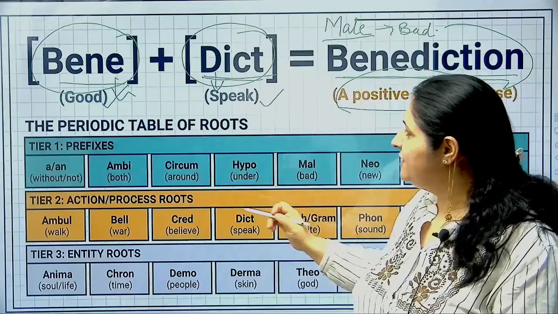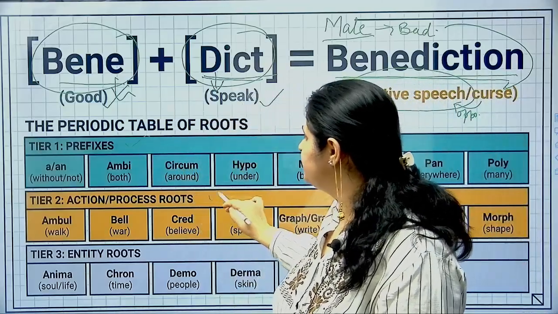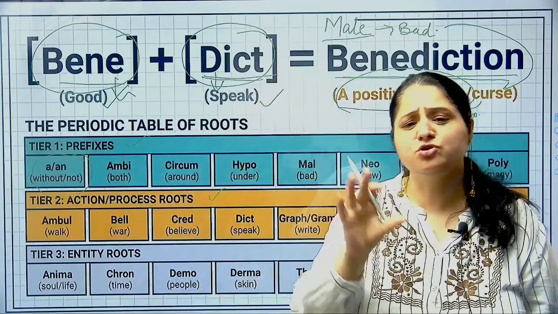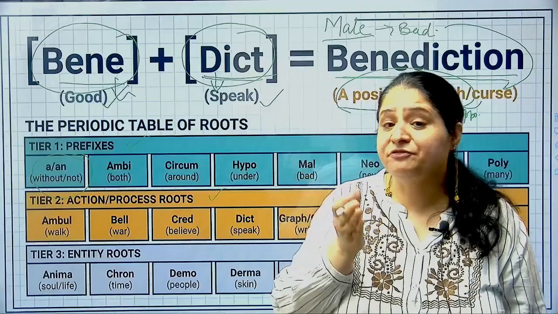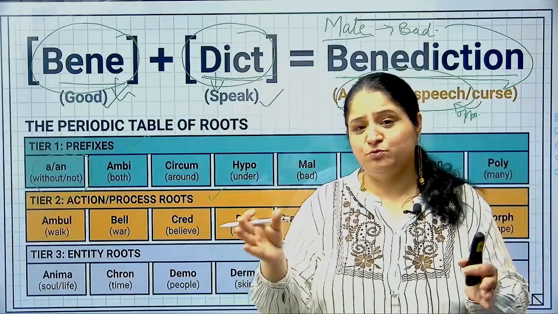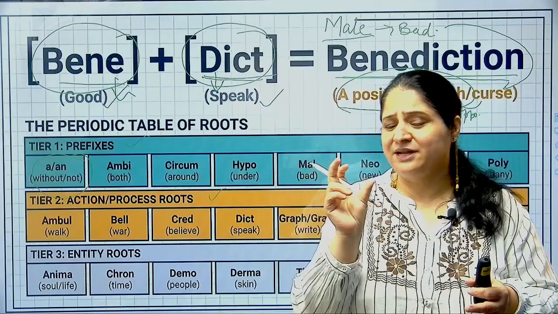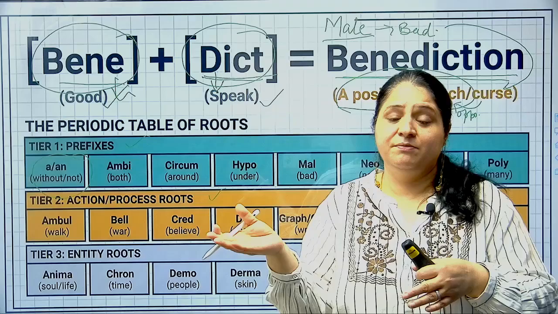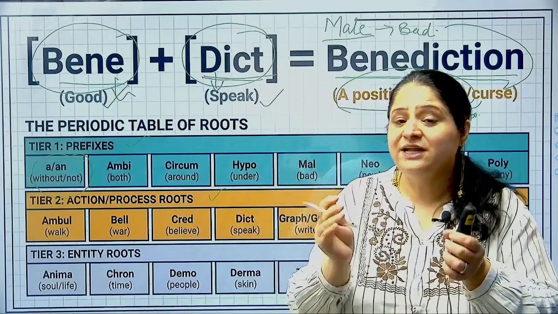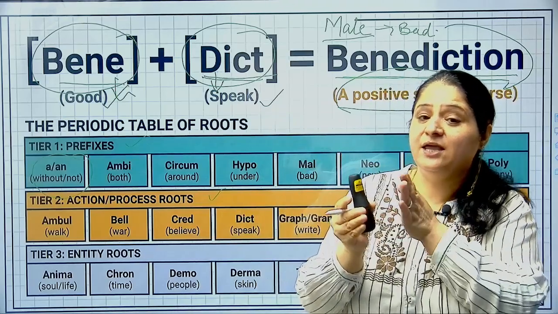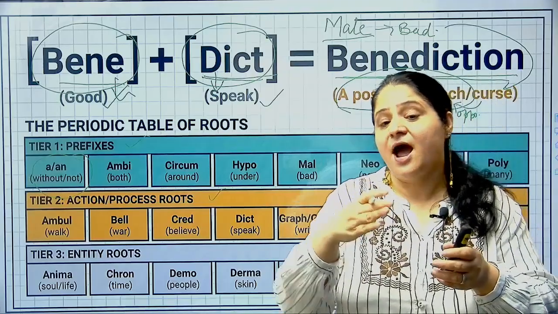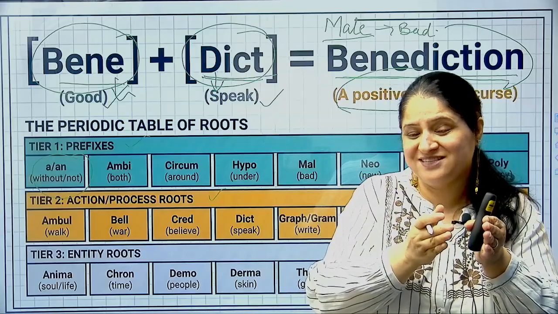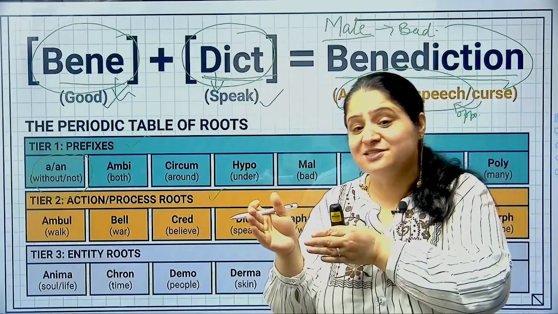Making sense? Now there is a list of some of the prefixes, some of the root words which are given to you. So let's discuss the prefix. There are so many words which are prefixed, and before that, you know what a prefix is and what a suffix is. There's a root word, and most of the times it is in between, or it can maybe begin a sentence also, but most of the times the root word is in between, and you can prefix anything before it, and you can add something after it also. So anything that you can put before a word is a prefix. Anything that you can put after a word is a suffix.